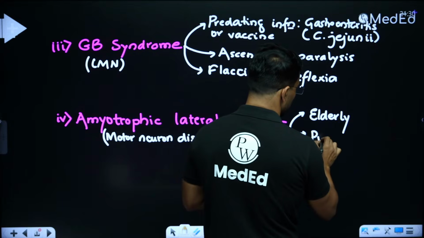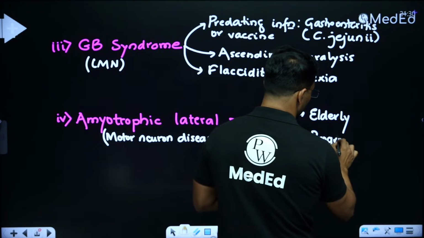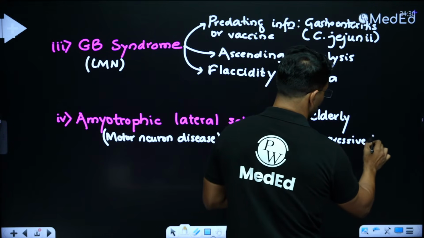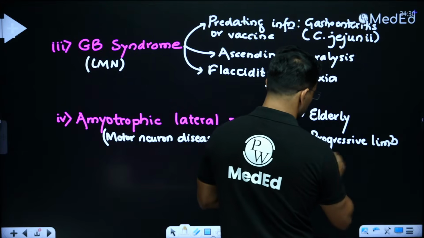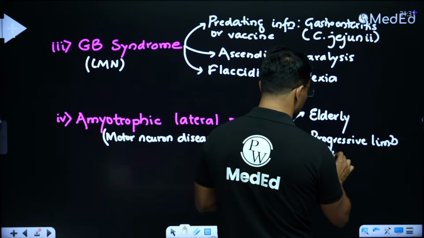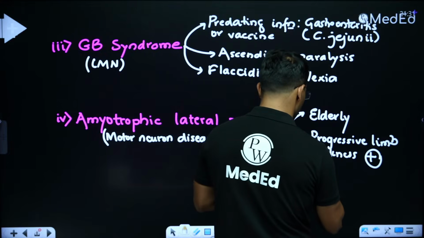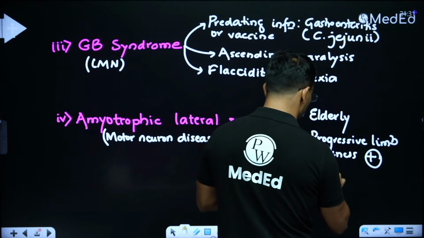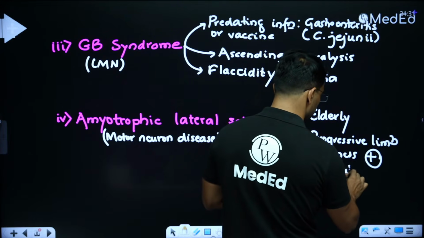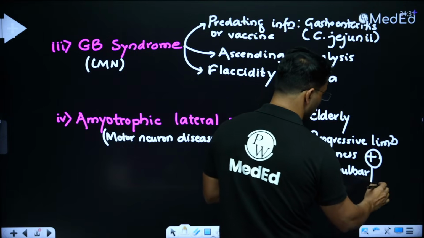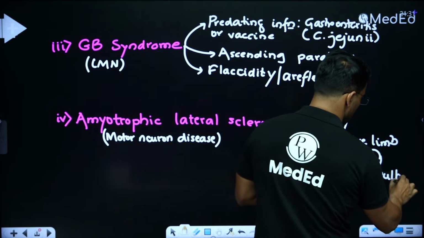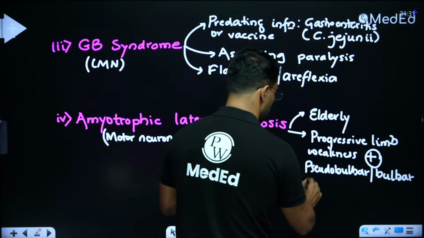Clinically they present with progressive limb weakness. So they say that the patient's limbs are becoming weak progressively, plus they will present with what we call pseudobulbar or bulbar palsy. Now, what are the signs of this pseudobulbar or bulbar palsy?